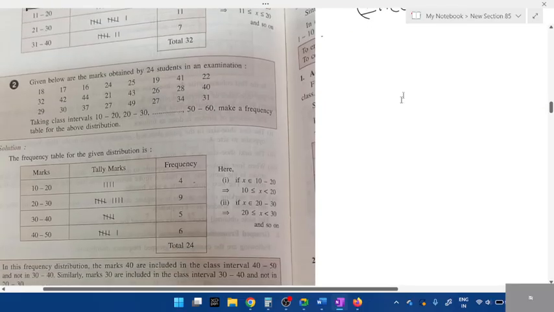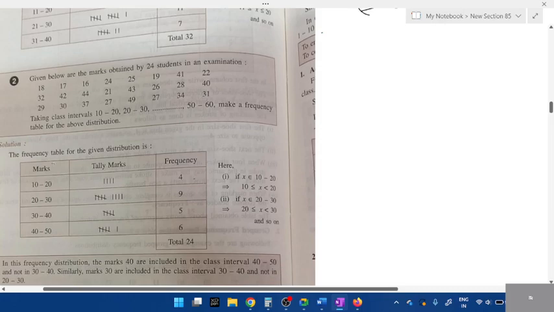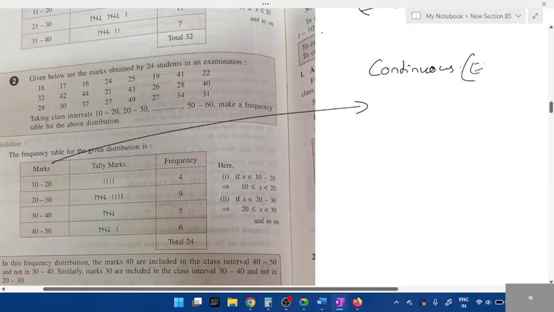Now look at the next table. Can you see the way they have written? Continuous or discontinuous? Look at the values. Isn't it continuous here? 30, 30, 40, repeated, right? Isn't it repeated? Okay, we call it continuous. If it is discontinuous, we call it inclusive. If it is continuous, we call it exclusive. What do you mean by exclusive?